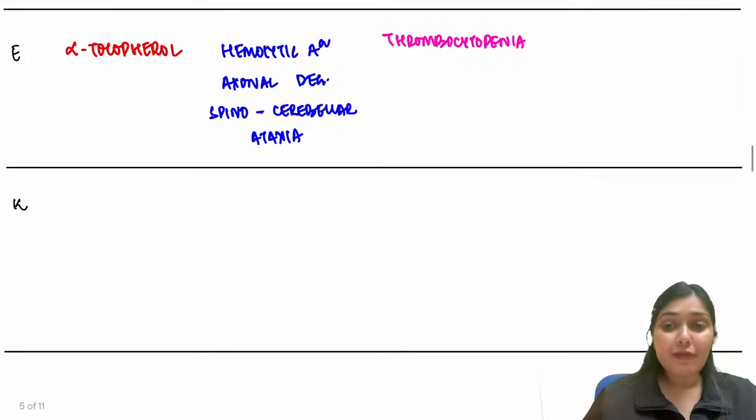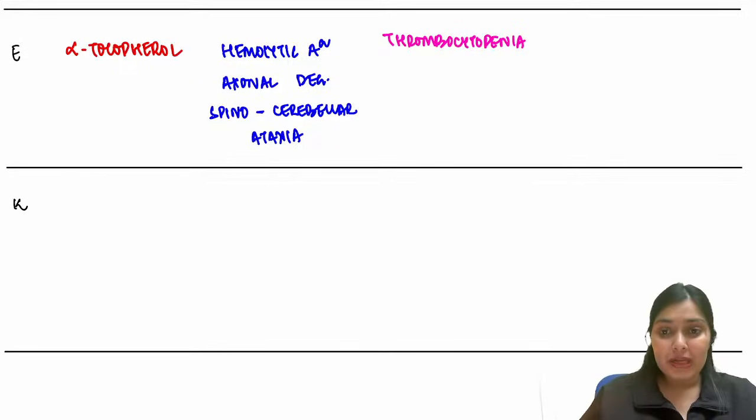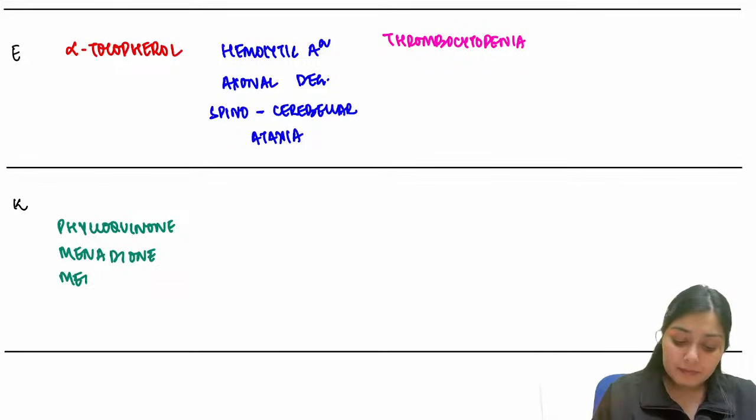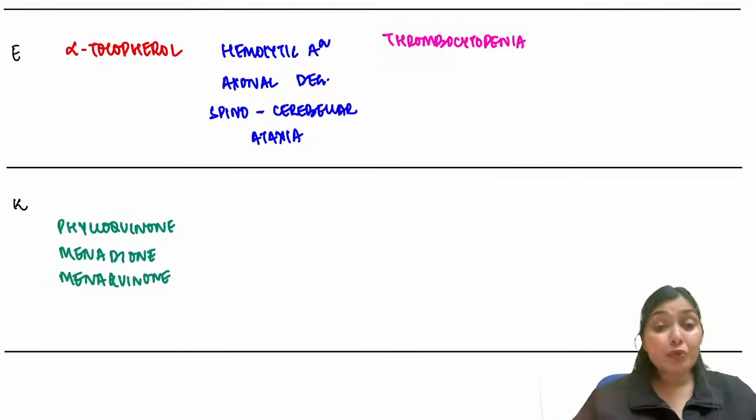Lastly, we have vitamin K with us. What is the active form of vitamin K? Vitamin K has three forms, K1, K2, K3. So we have phylloquinone, menadione and menaquinone. And this vitamin K we give to each and every neonate.